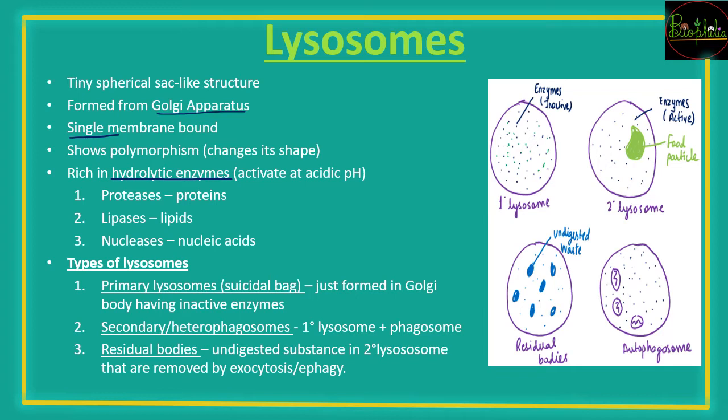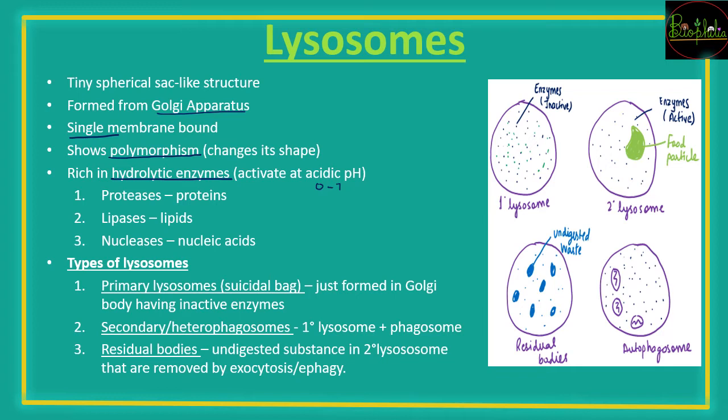Being lysosomes, they have hydrolytic enzymes. Like the stomach changes shape for digestion, sometimes when it is empty it is smaller, and once it gets full it stretches out to occupy more space. So there are movements in this shape, that is, it shows polymorphism. There are hydrolytic enzymes, and these enzymes get activated at acidic pH, that is, you can say from 0 to 7 pH. Protease, protein related, digests proteins.